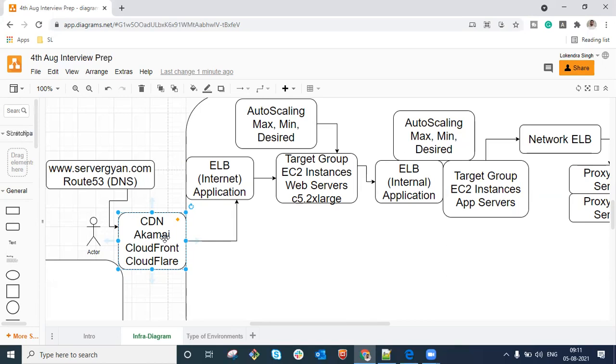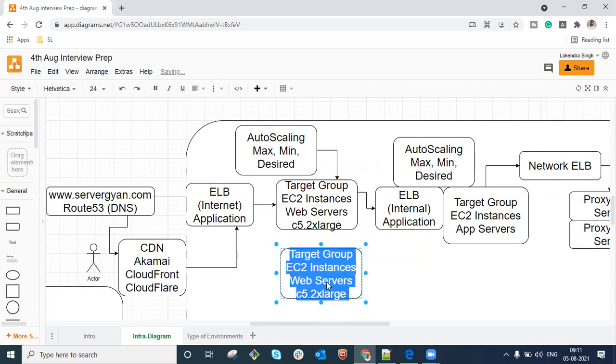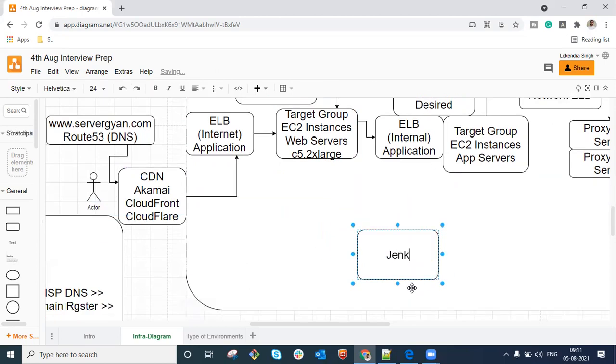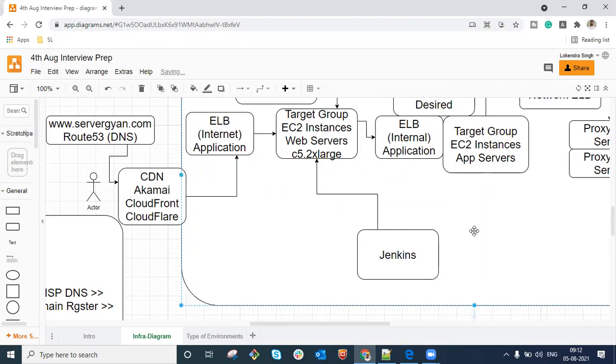So okay, guys, now let us talk about some other components here. Let us say we have multiple web servers available, so there will be a question of how you do deployment on these. So guys, for doing deployment onto these particular servers, we are going to have a component known as Jenkins. The Jenkins server will be placed in such a location from where all these web servers, maybe application servers and other components, will be connected with the help of the Jenkins server, and we are going to use Jenkins for doing deployments here, right?